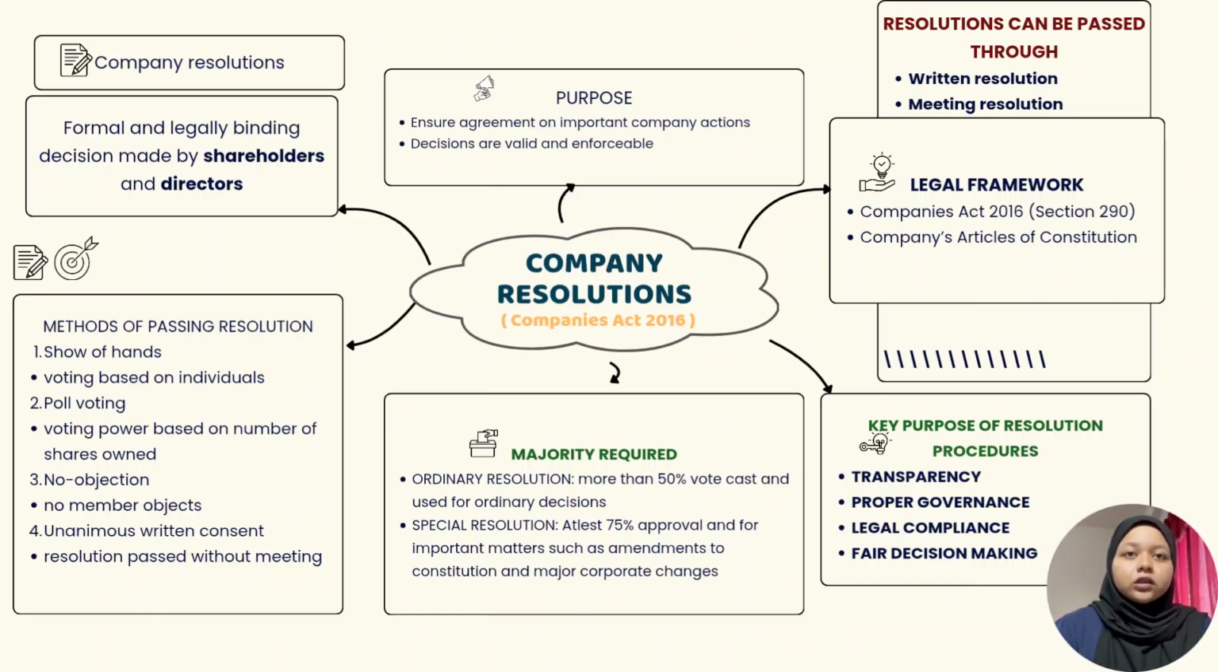There are four methods of passing a resolution. First, show of hands, voting based on individuals. Second, poll voting, voting power based on the number of shares owned. Third, no objection, where no members object. Fourth, unanimous written consent, where the resolution is passed without a meeting.